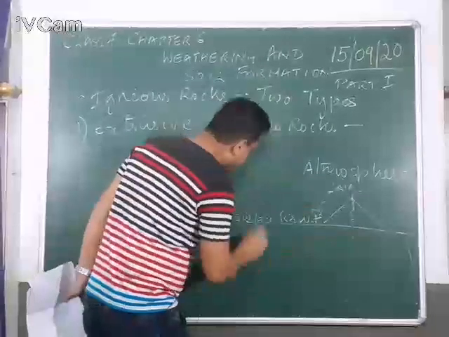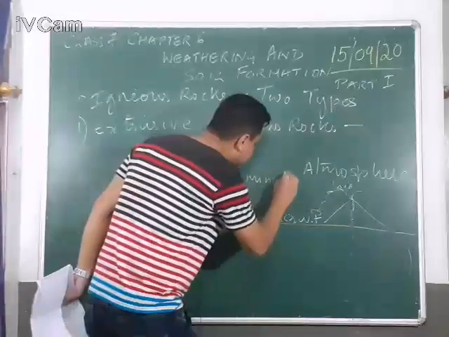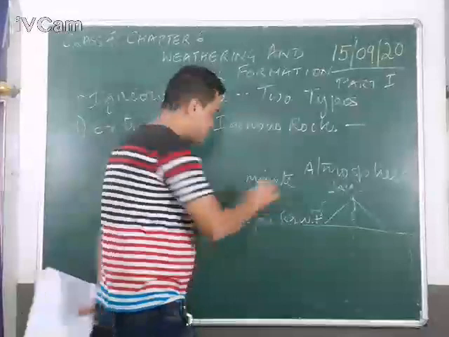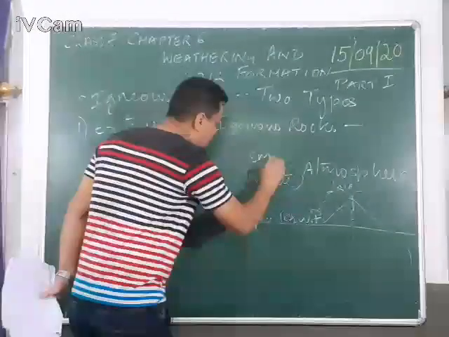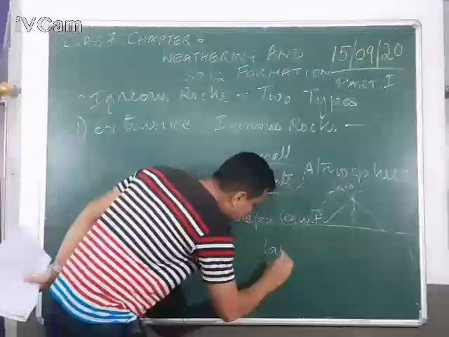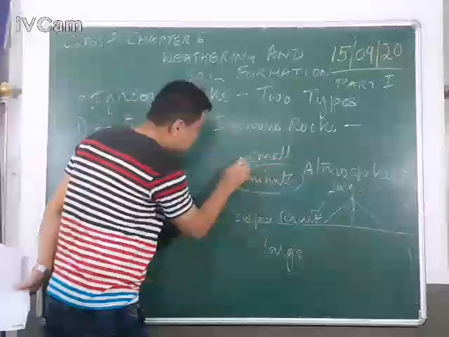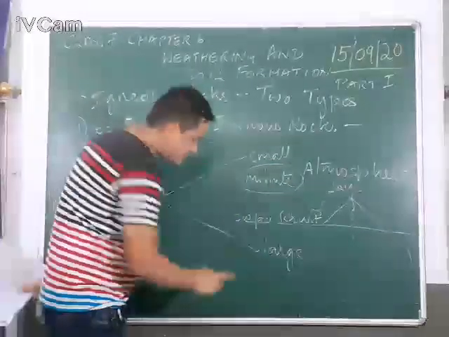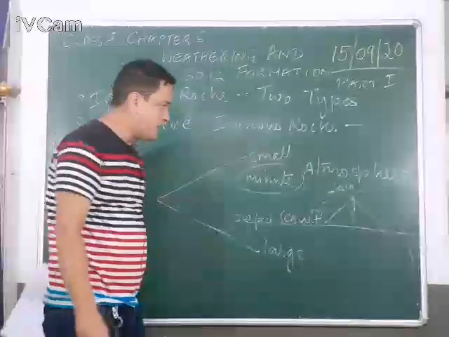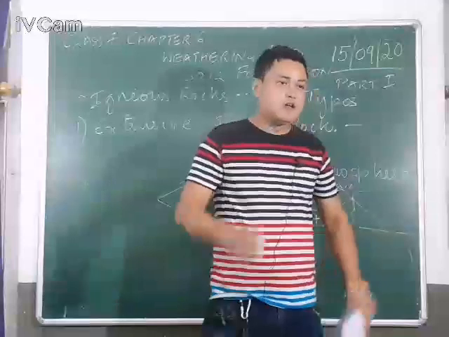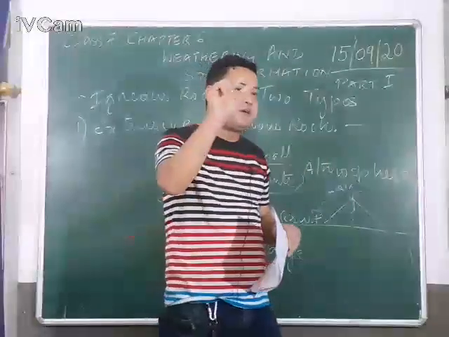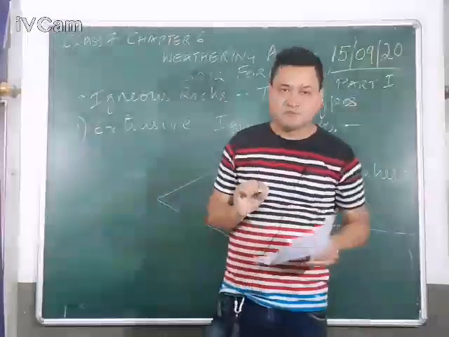Why is it minute in size here? Minute means small in size. And why is it large in size there? Because if you look at these two things, there it takes a longer time to solidify, and here it takes a shorter time to solidify. When it takes a shorter time to solidify, it makes a small amount of minerals.